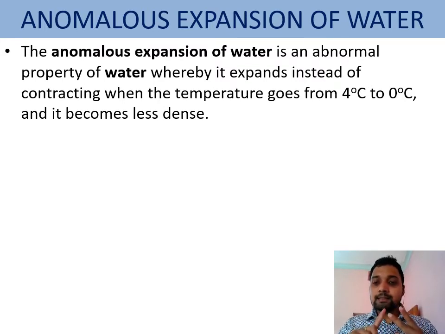So what can it increase? The volume. With the increase in temperature, 0, 1, 2, 3, 4, the volume of water gradually decreases, whereas from 4, 3, 2, 1, 0, with the decrease in temperature, the volume of water increases.